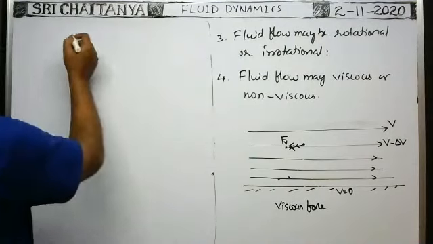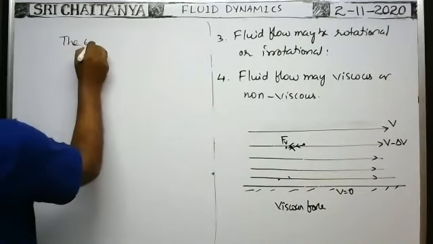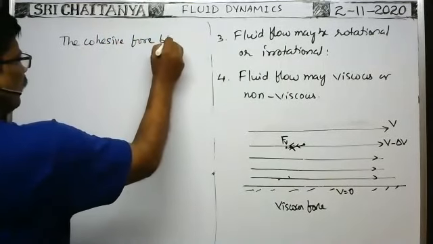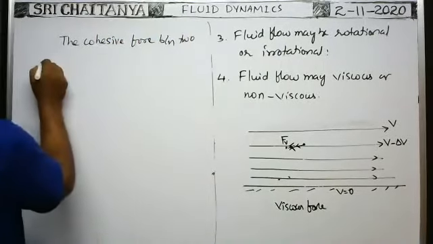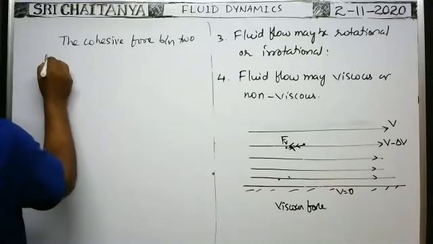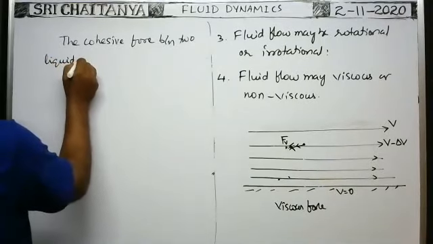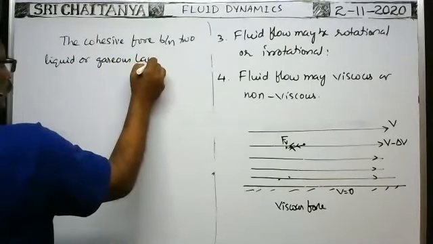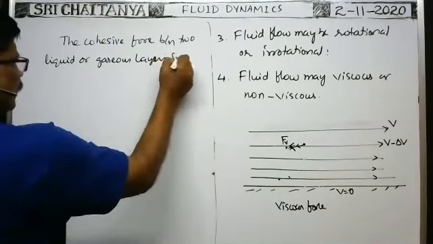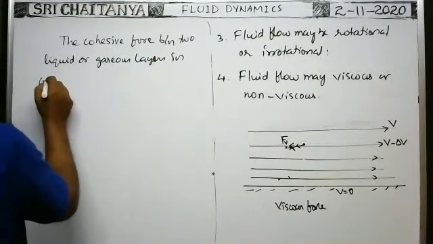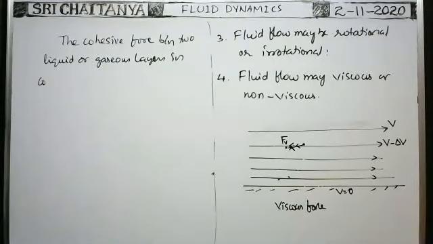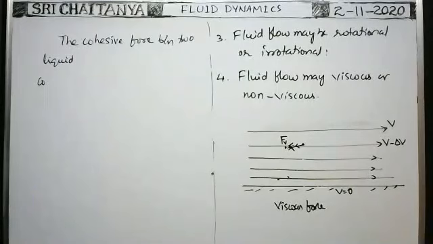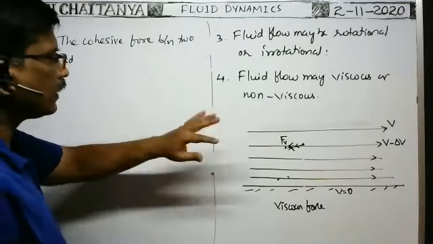So here, the cohesive force between two liquid layers in contact, or gaseous layers in contact. Here you consider the liquid only, because of cohesive forces between two layers in contact, the relative motion between the two layers in contact is opposed.